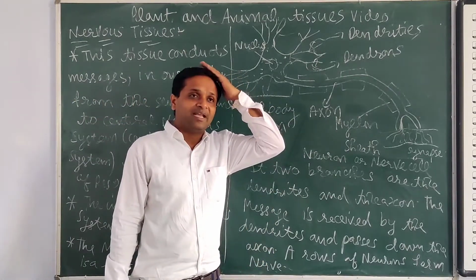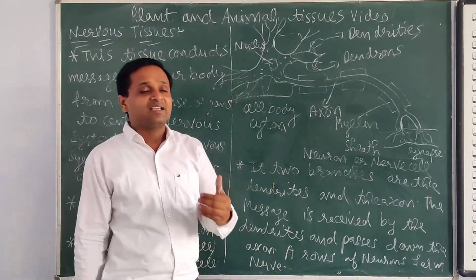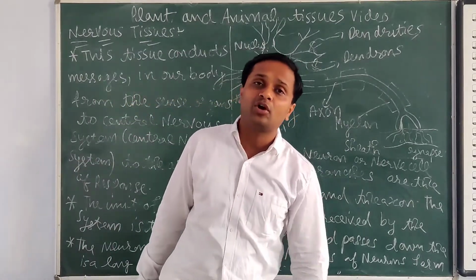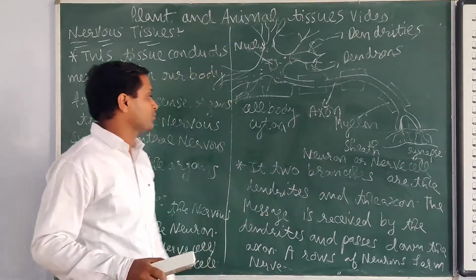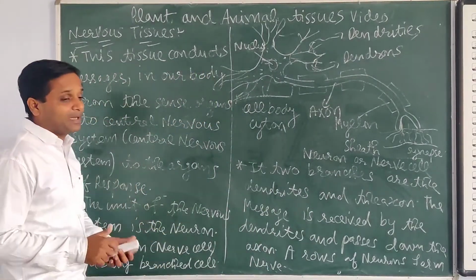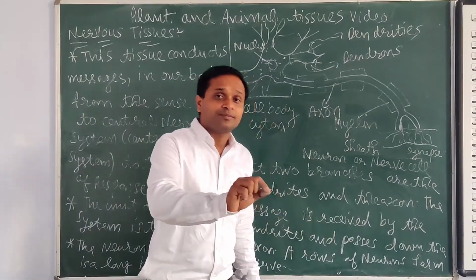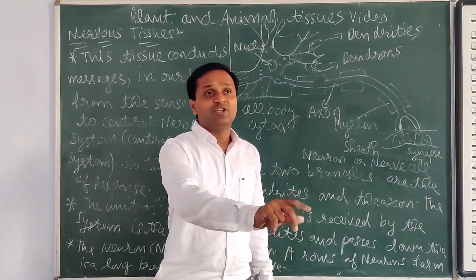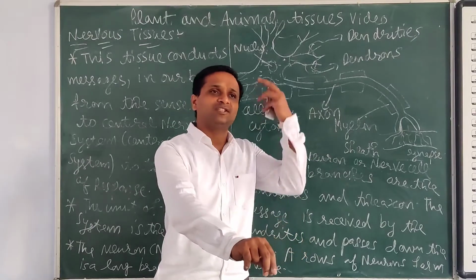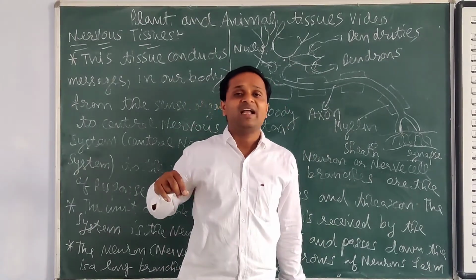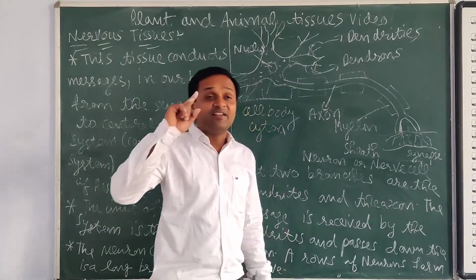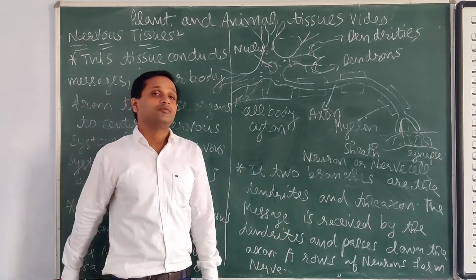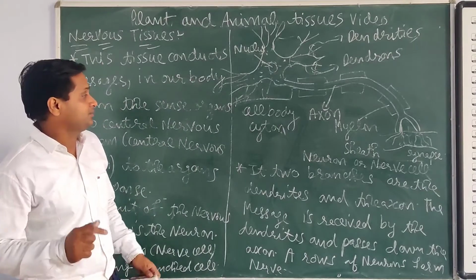That gives the message to the brain, the brain takes the decision and gives its decision to the motor neuron, and the motor neuron passes the message to the muscle, then the muscle contracts. So like this only. For example, if a utensil is hot, firstly your sense organ senses it and gives the message to the brain, that's why you move your hand away. You are moving because of the brain only. The brain gives the message, and you move.